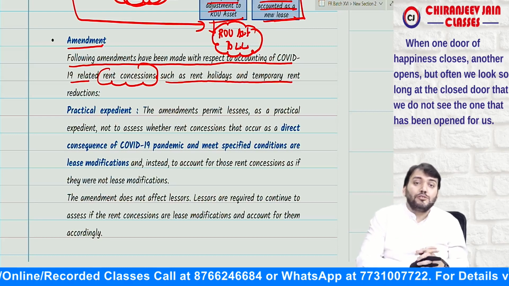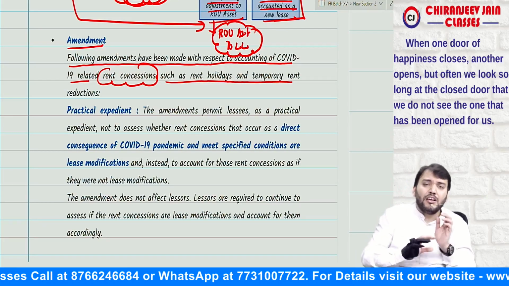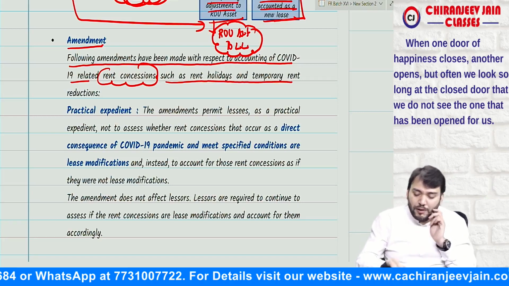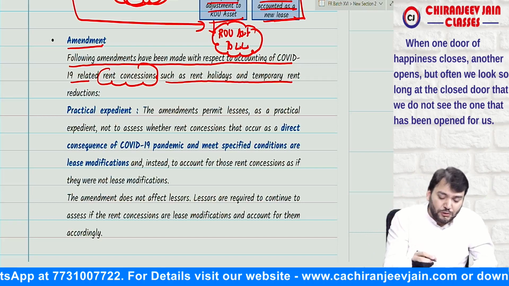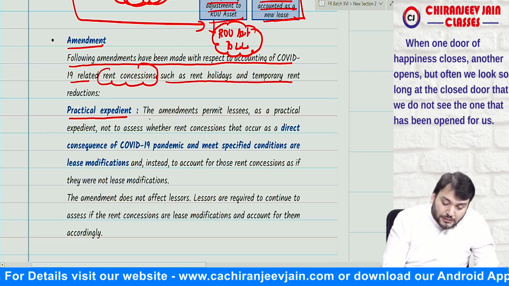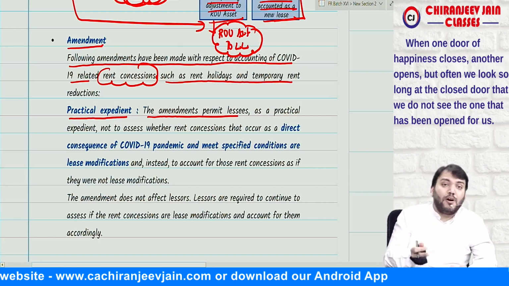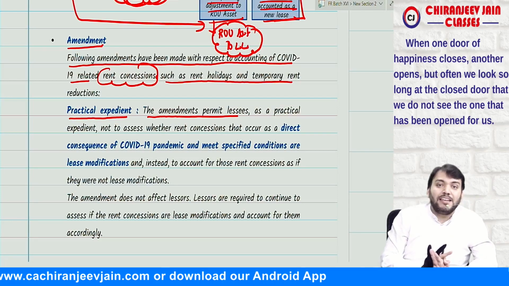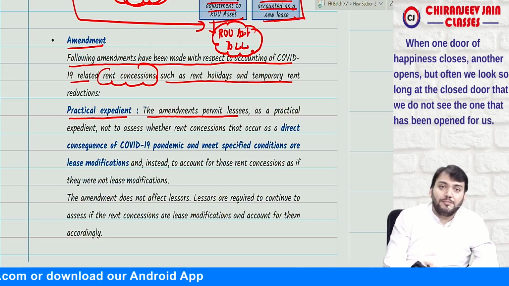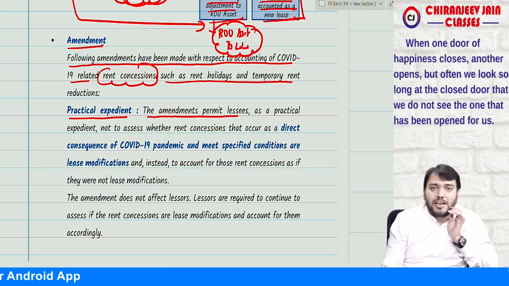For the time period due to COVID-19 pandemic, the question is whether it will be considered as a modification, whether we need to follow modification accounting. Are you getting what I am saying? So what Ind AS 116 says through this amendment, there is a practical expedient for this. This point was not there before the COVID-19 pandemic, so it is specifically inserted for these unusual circumstances which arise due to the COVID-19 pandemic.